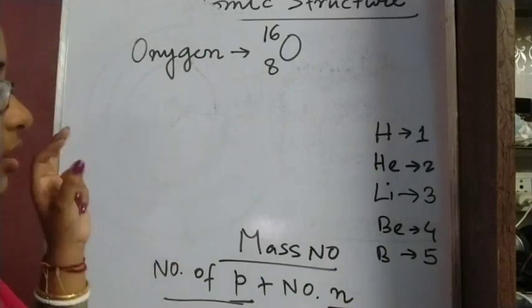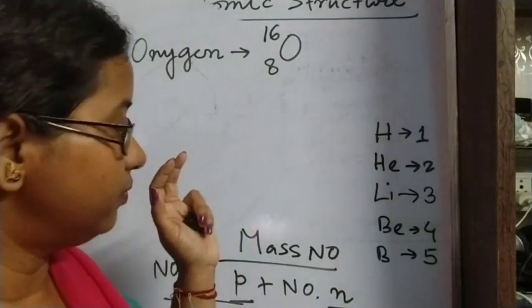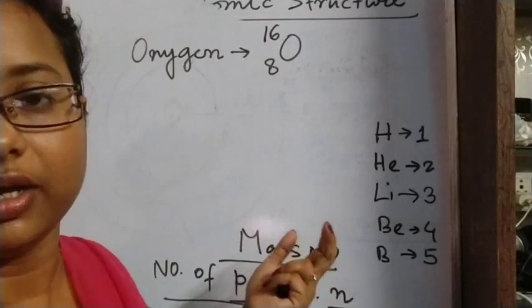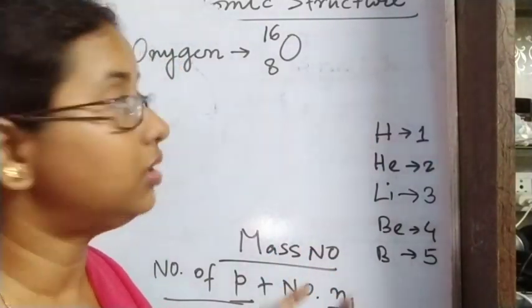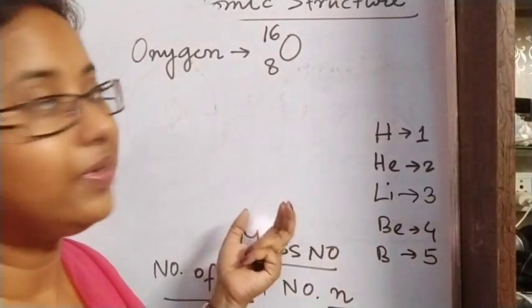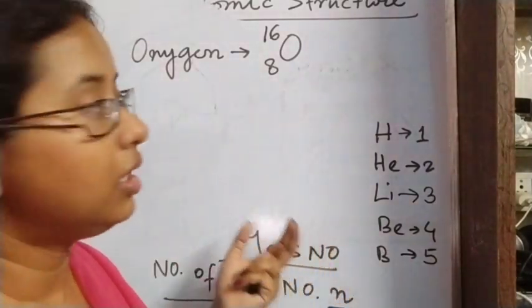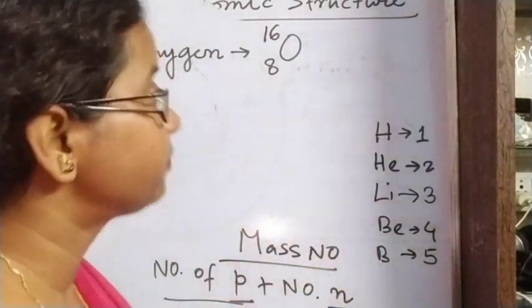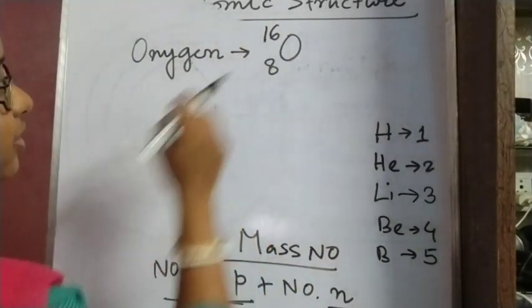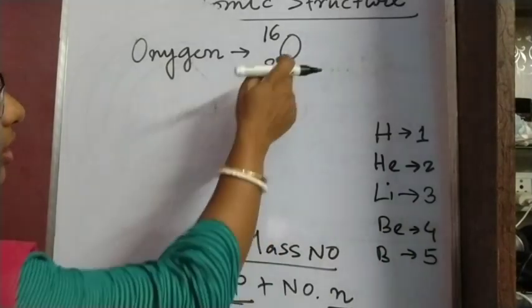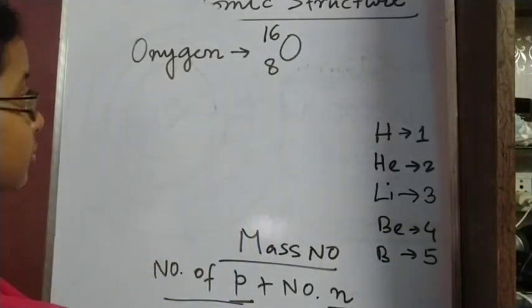That means when we represent any element with its mass number and atomic number, that representation we will call the nuclide symbol of that particular element. So for oxygen, we will represent it in this manner, O 16-8.